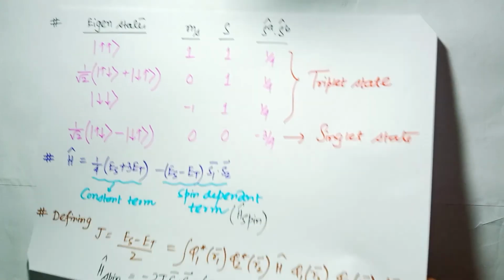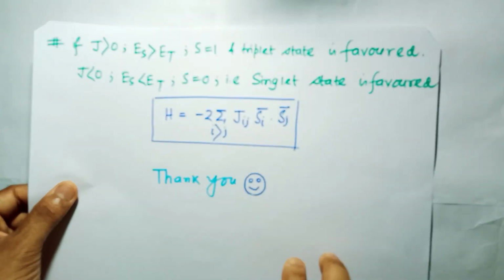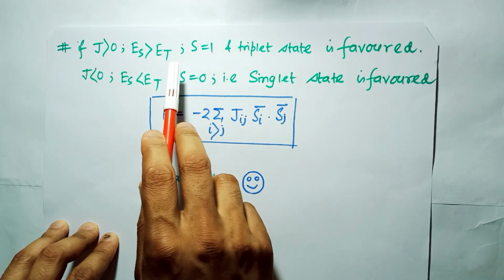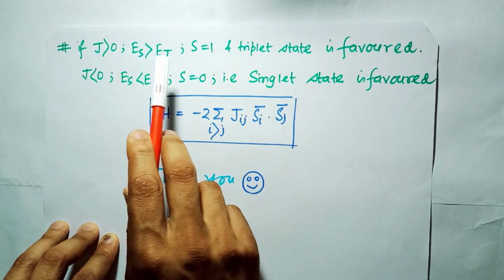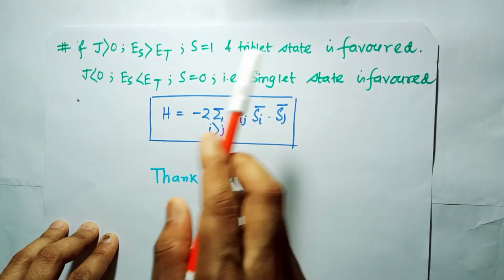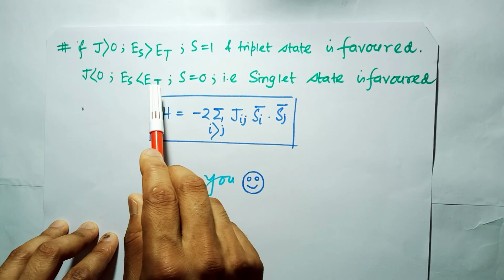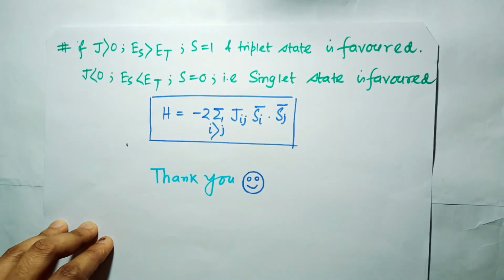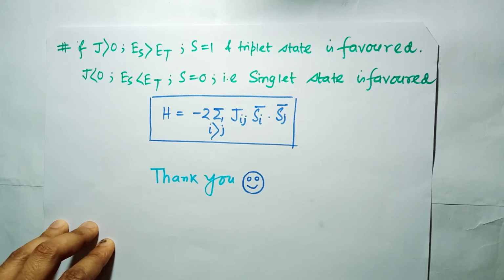Now there are two different conditions. If J is greater than 0, then ES is greater than ET, the energy of the singlet state is greater than the triplet one, so S equal to 1, the triplet state, is favored. For J less than 0, ES is less than ET, so S is equal to 0, that is the singlet state, is favored. The exchange integral basically informs us about the relative proximity of the electrons to each other. This kind of exchange interaction is very strong but decays exponentially with the distance.